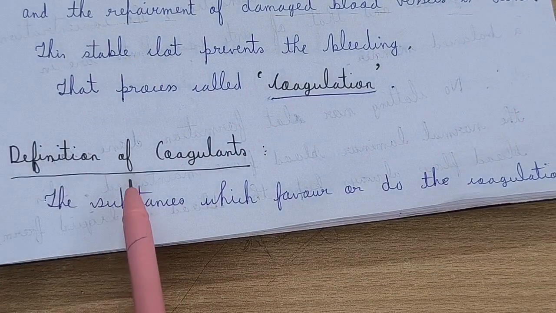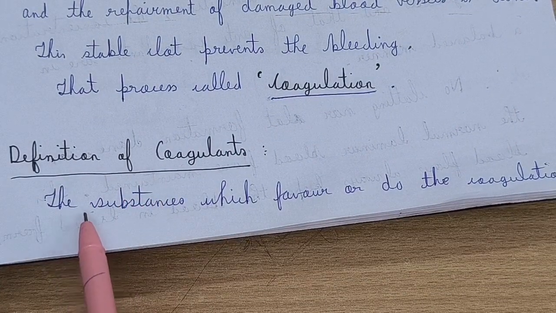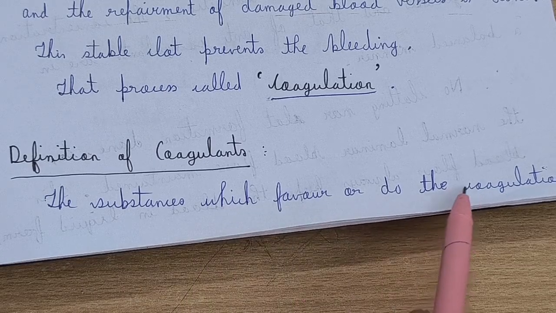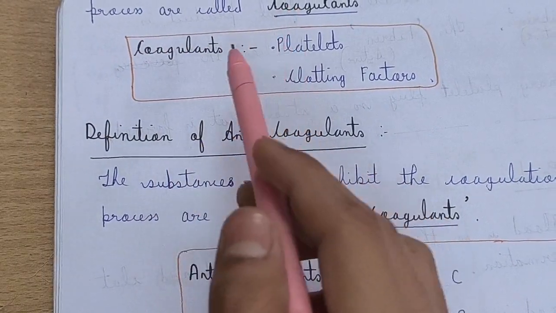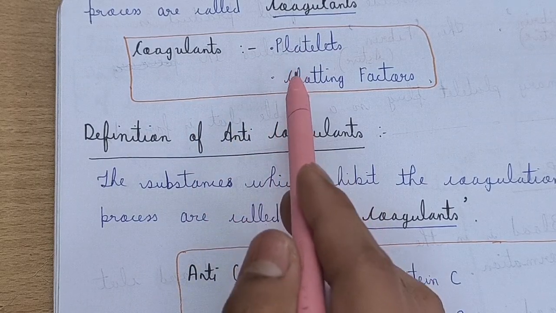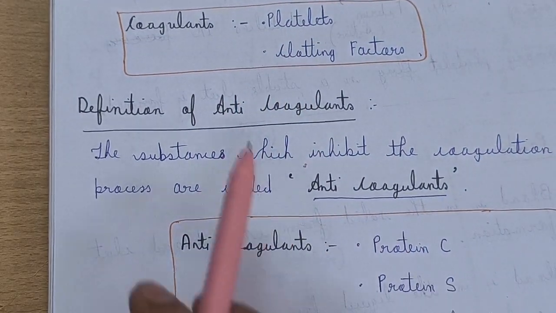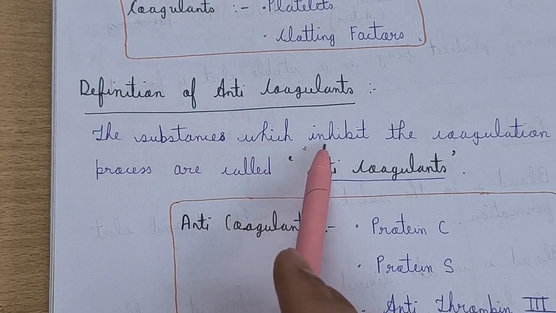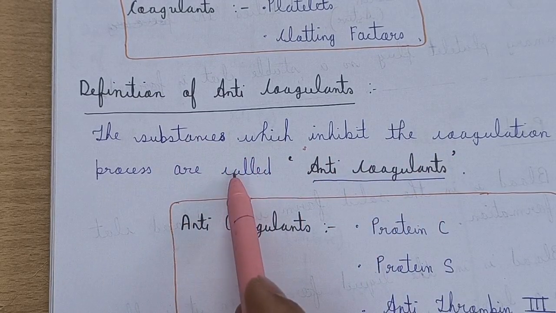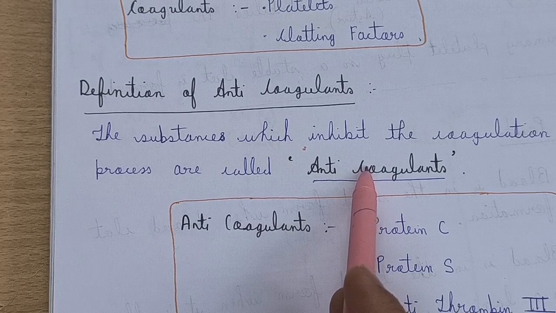Coagulants are the substances which favor or do the coagulation process, and coagulants are platelets and clotting factors. Now the definition of anticoagulants: the substances which inhibit the coagulation process are known as anticoagulants.